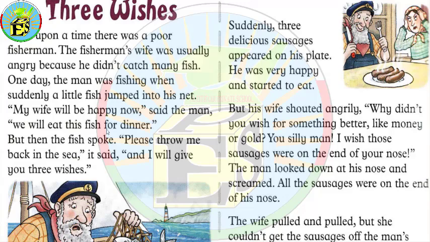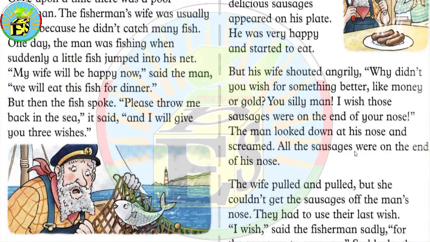Then, "Please throw me back in the sea," speech mark, and a comma, because we still want to say the complement of this sentence, but it's separated. So it said, and this "it" refers to the fish. And then, "and I will give you 3 wishes." We have many other examples.